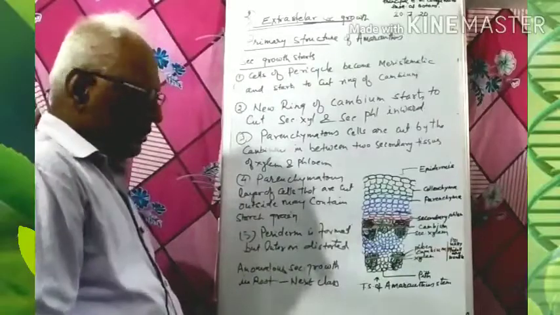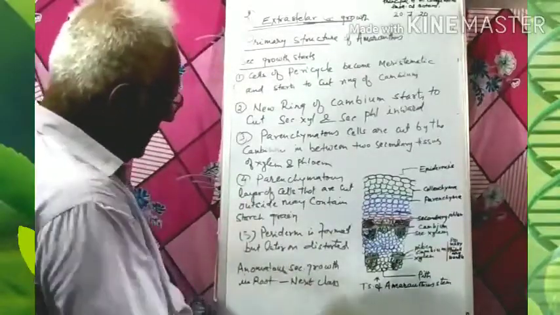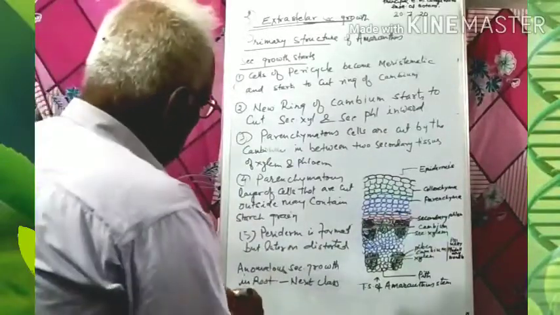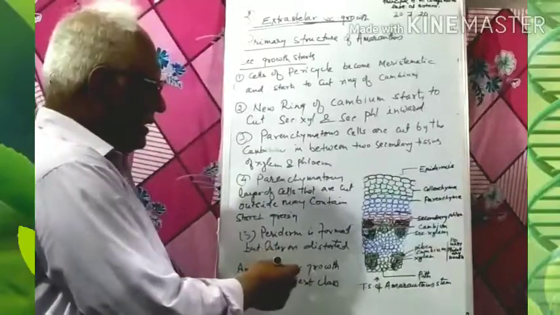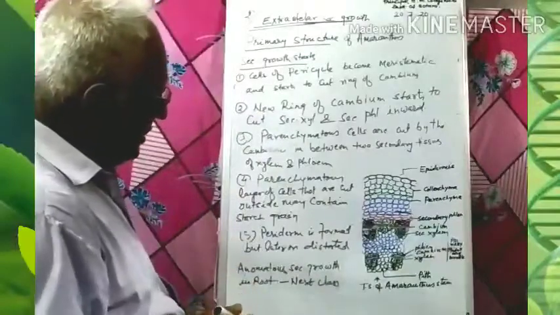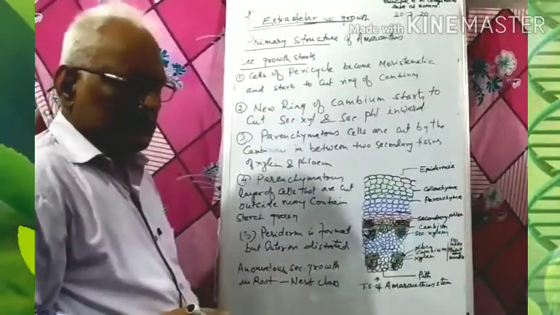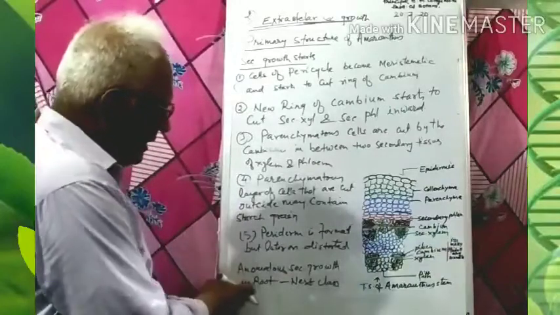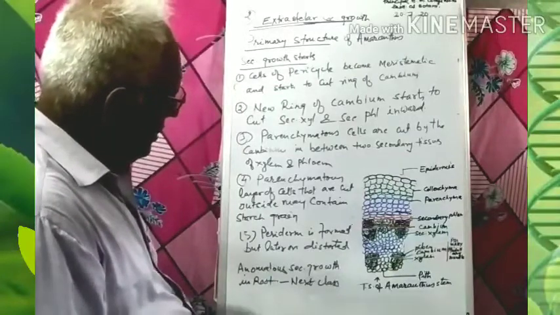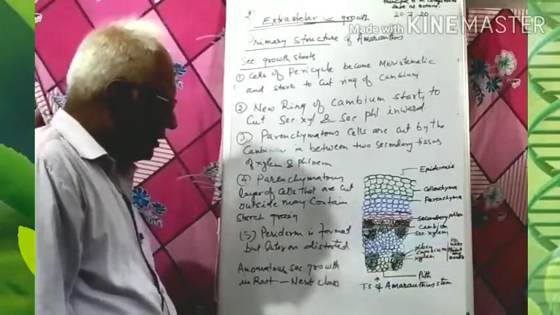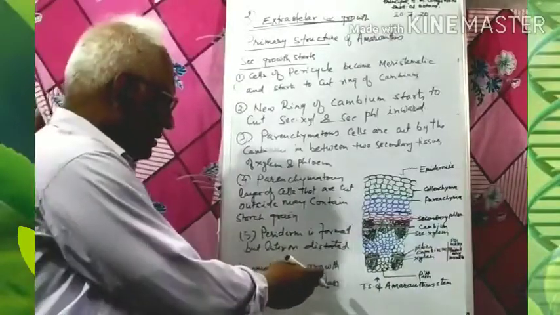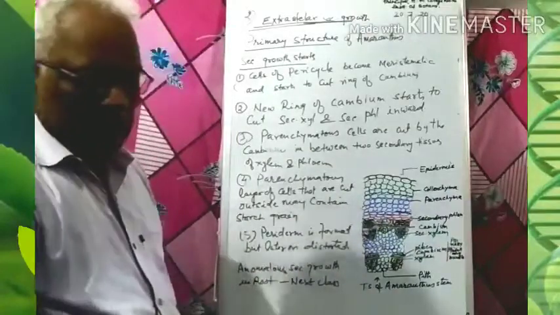The example is Daucus carota, and in the class after it we will see the anomalous secondary growth in a monocot stem, which I have told you about in previous classes, found in Dracaena. So the example is Dracaena. Afterward we shall read the anomalous secondary growth in monocot stem, that is Dracaena.